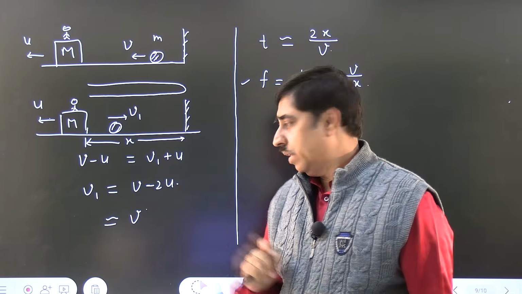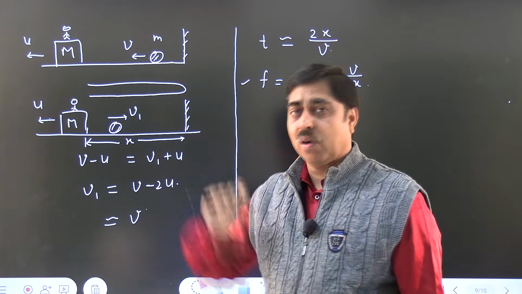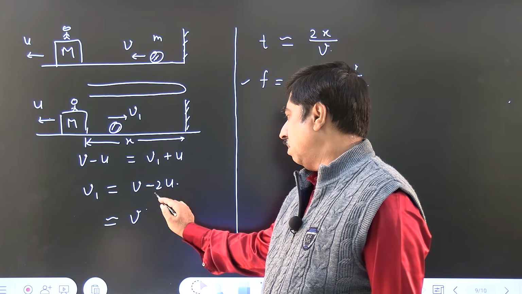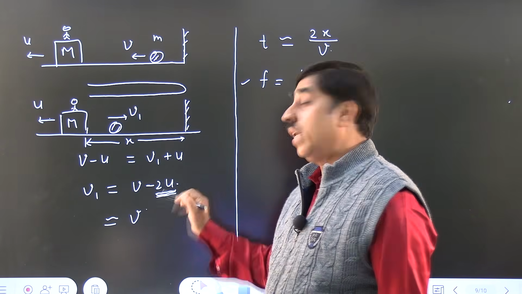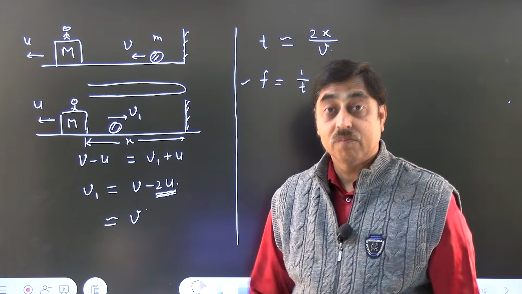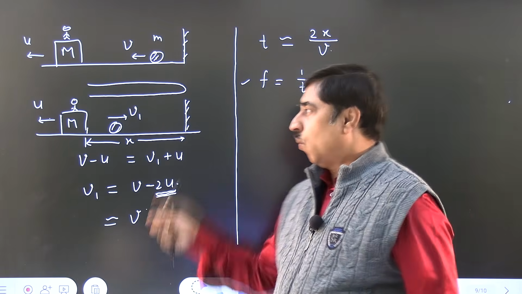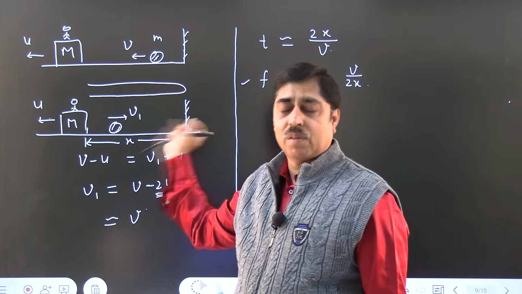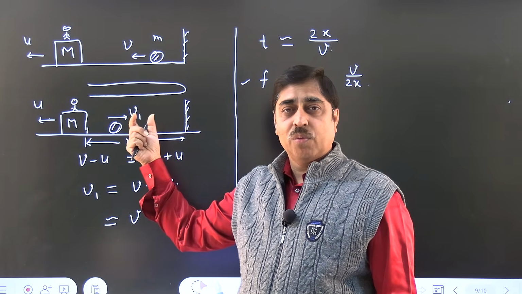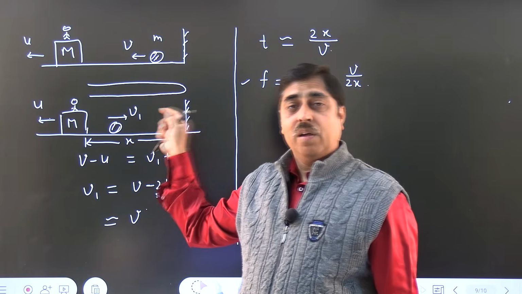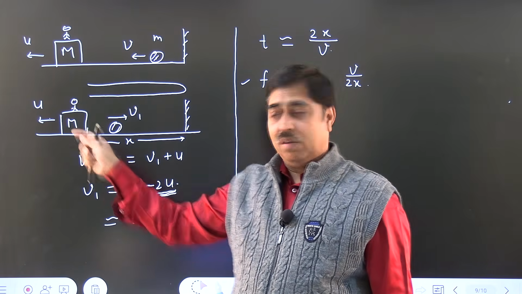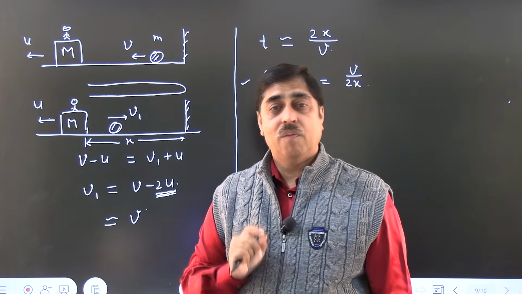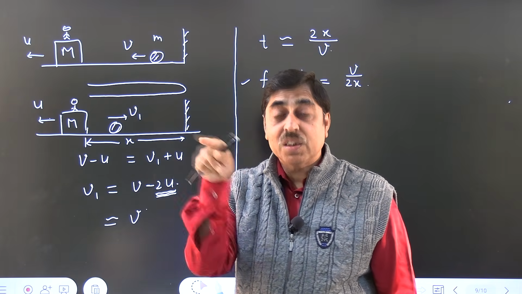Please notice that in every hit with the block, the speed of the ball decreases by 2u. Important. Whatever be the speed of the ball at an instant, it is v, after some time it is v1, after some time it is v2, whatever be the speed, if it makes a hit with the block, then the change in speed of the ball will be 2u, where u is the instantaneous speed of the block.